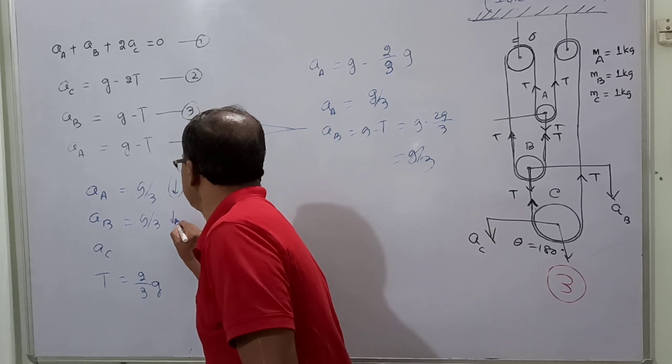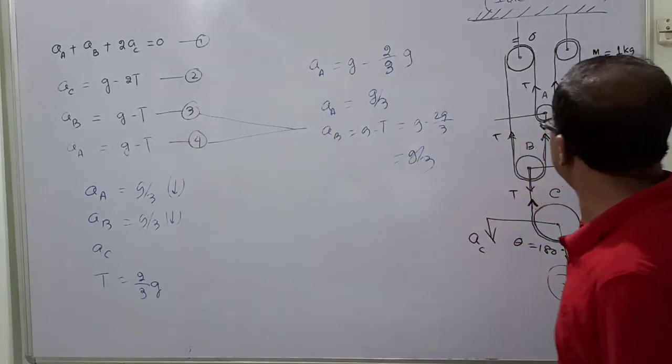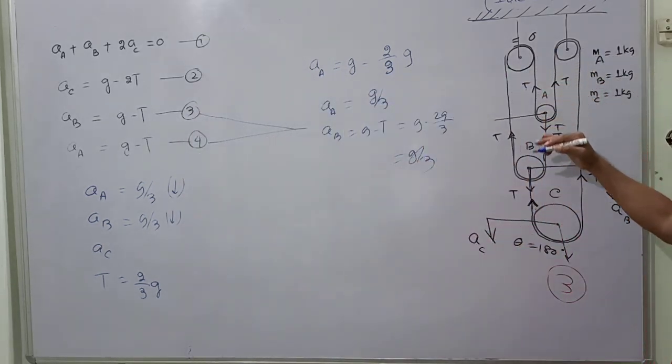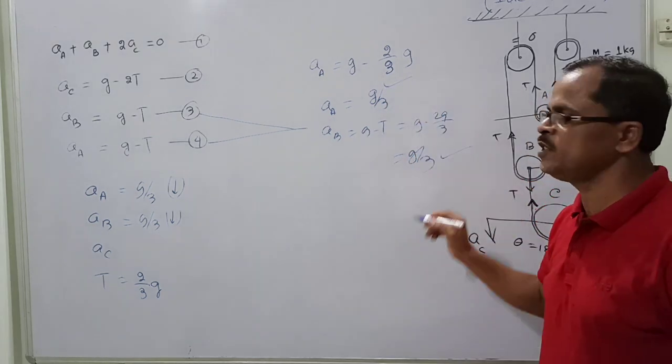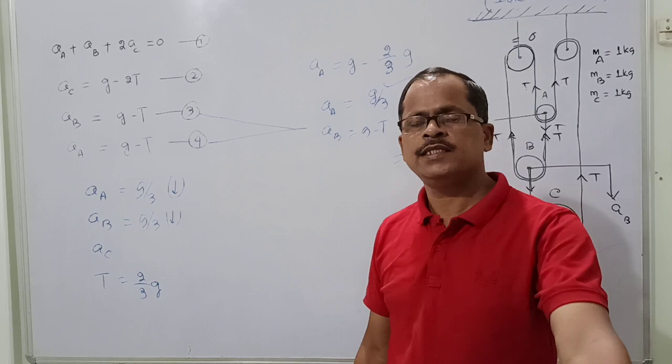How do you know that it is coming down? Because while solving I have taken all accelerations as down and I am getting the positive response. Positive means what I have assumed, that is the direction.